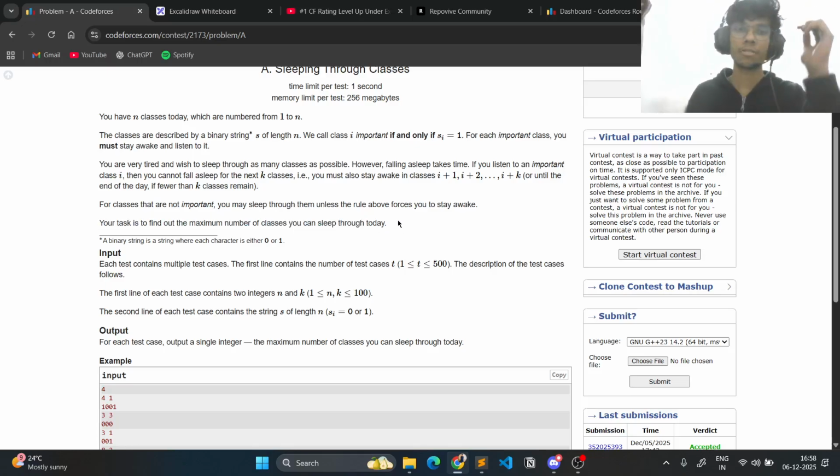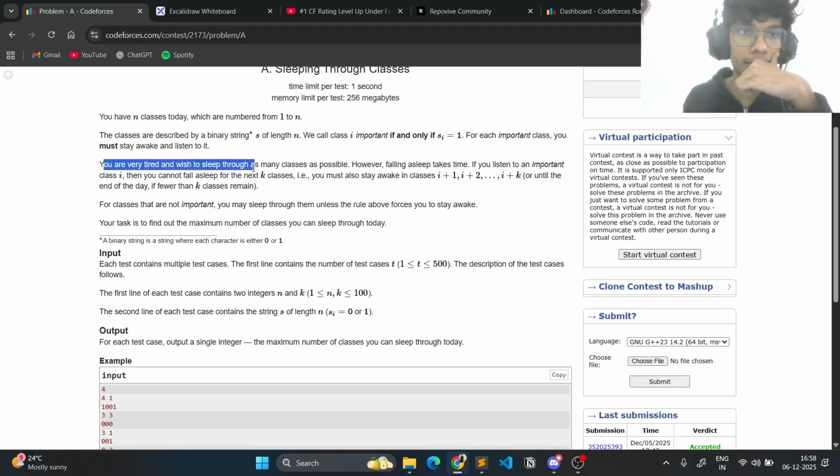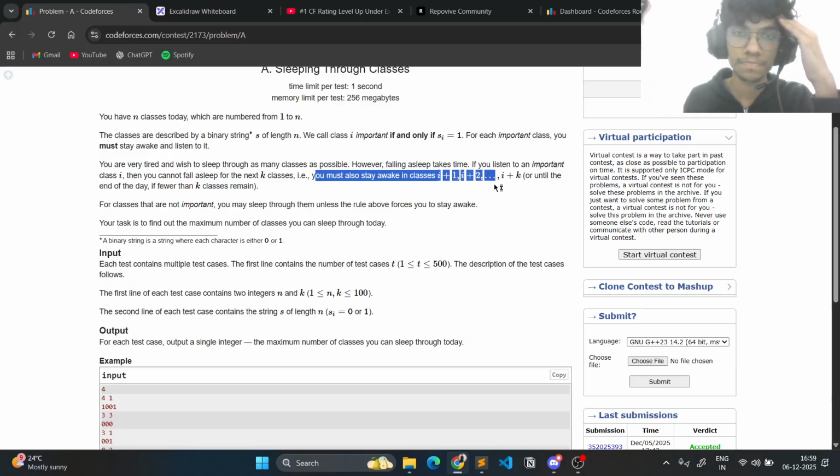Okay. So the main crux of the problem is that we are given a binary string. 1 means that class is important. If s_i equals 1, that means the ith class is important, and we must stay awake for the important classes. Again, you are very tired and you want to sleep through as many classes as possible. But since it is given in the problem that if you stay awake on class i, then you cannot fall asleep for the next k classes, you have to stay awake from i+1 all the way up to i+k.